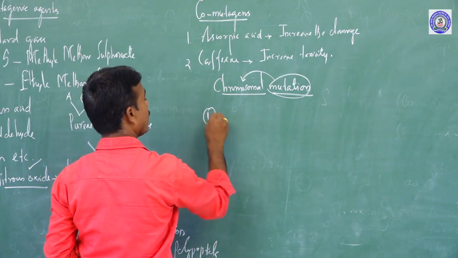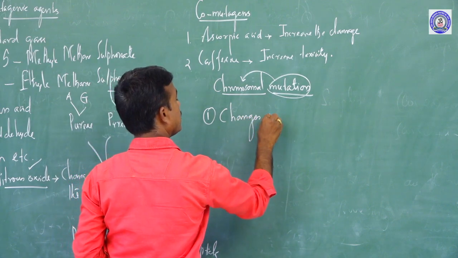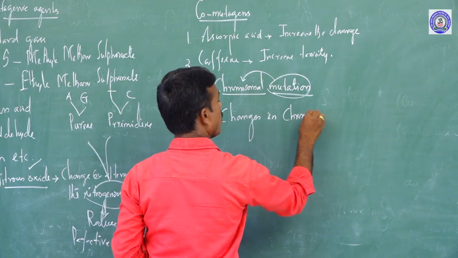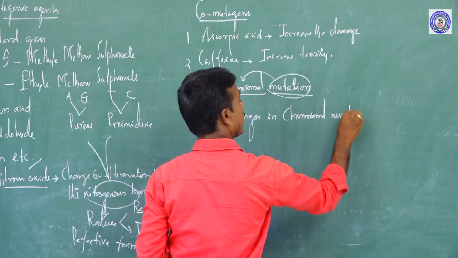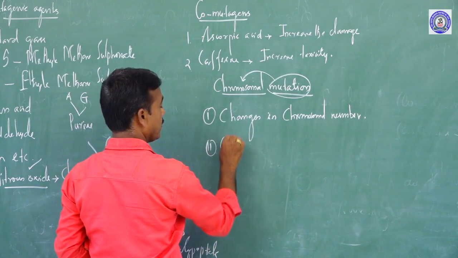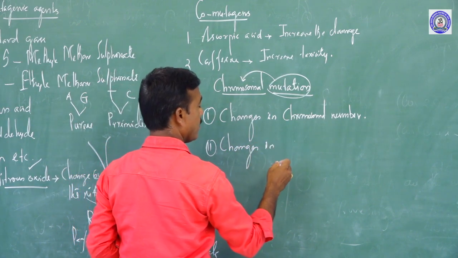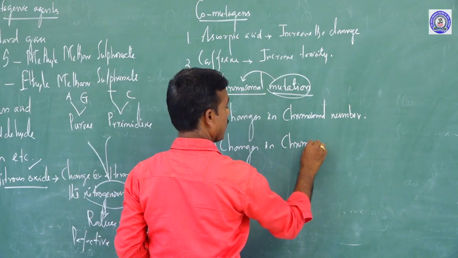One is called changes in chromosomal number. The second one is changes in the chromosomal structure.